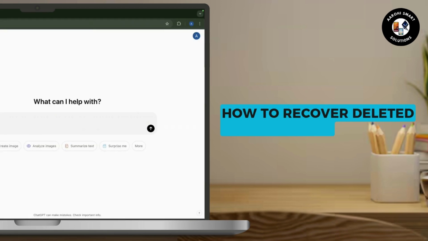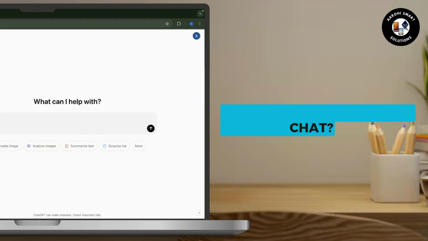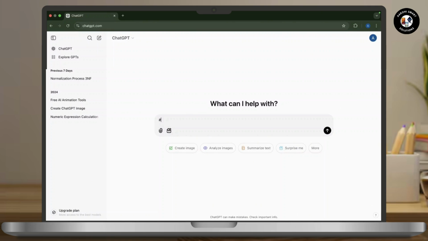Can you recover deleted ChatGPT chat? So let's get started. Unfortunately, recovering deleted ChatGPT chats is not possible. So once a chat is deleted, it cannot be restored.